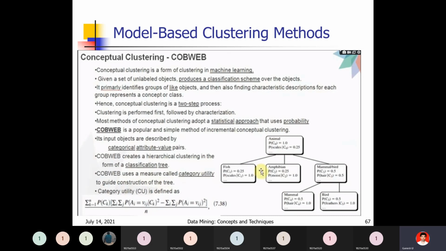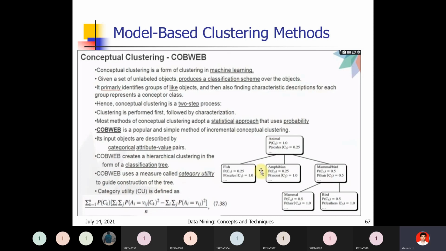Based upon the likelihood, we gather the data. Hence conceptual clustering is a two-step process. Clustering is performed first, followed by characterization. First we do the clustering, next we see the characterization, that means the characteristics of the data.